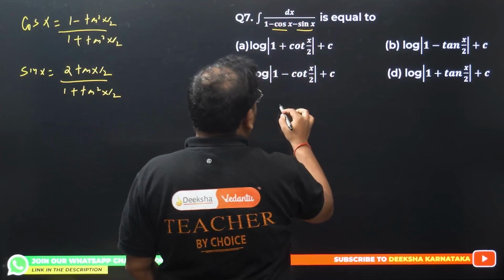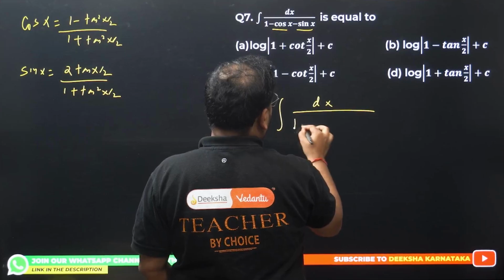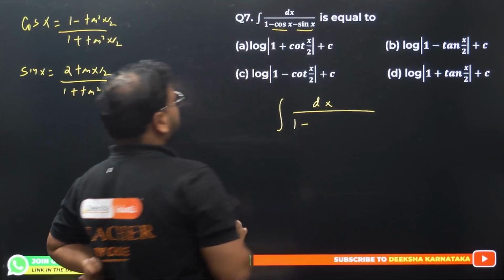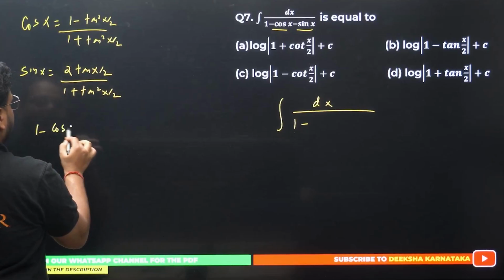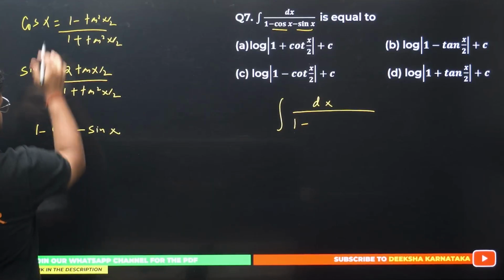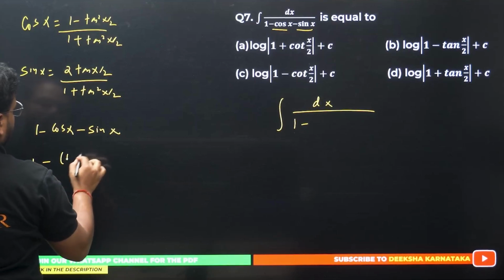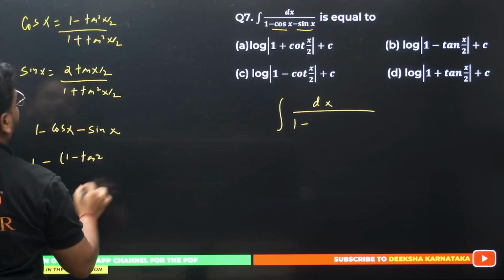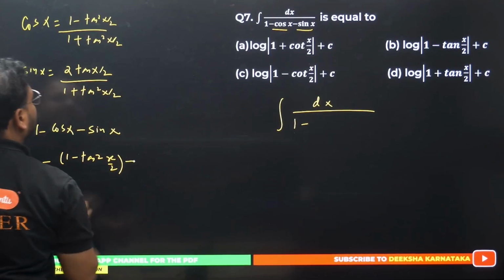What I have, dx as it is, I'm getting over here 1 minus this whole thing. If I use the fraction properly over here itself, I get 1 minus cos of x minus sin of x. Just to simplify, if you add these two, you get 1 minus tan square of x by 2, then comes a plus sign again, right?